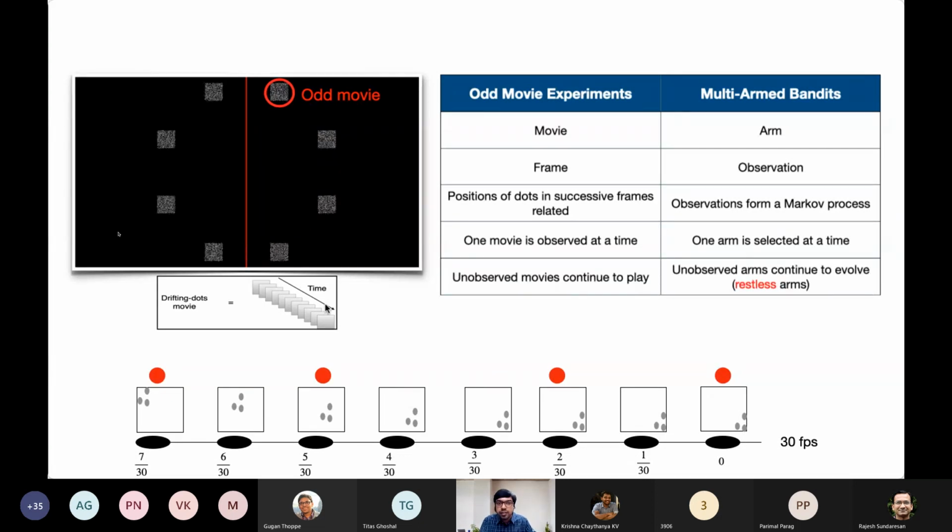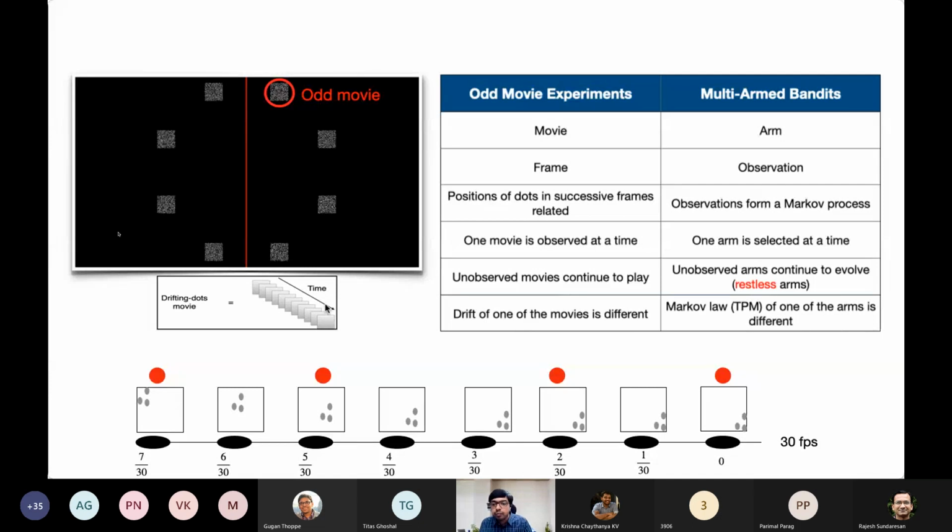Observe that in this particular experiment, this is the most important aspect of the problem. This is not the case in static images. In static images, the images are just static. But when it comes to movies, there is a certain loss of information, and this needs to be captured carefully. So the unobserved movie continuing to play, in the multi-arm bandit setting, in the setting of Markov observations, is what is known as the setting of restless arms.